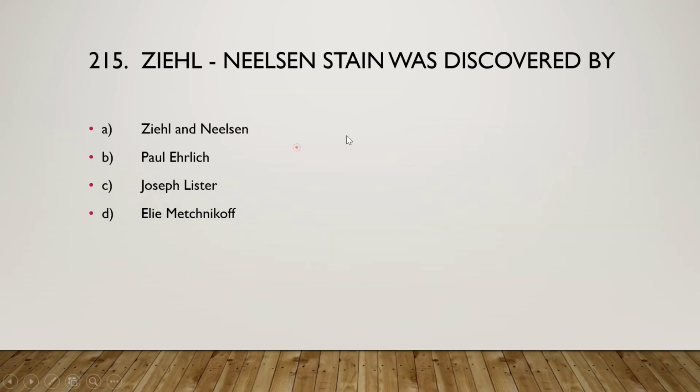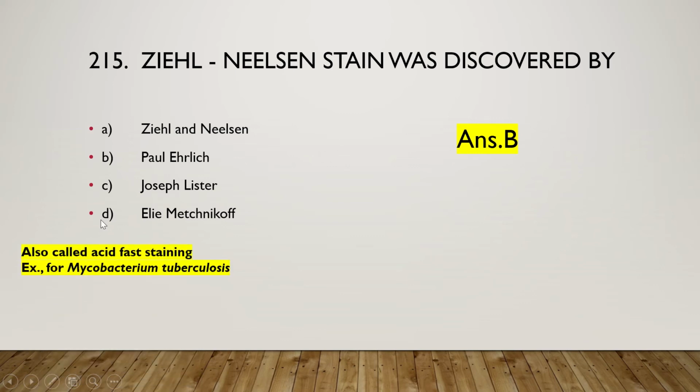And the next one is: Ziehl-Neelsen stain was discovered by Ziehl-Neelsen, Paul Ehrlich, Joseph Lister, or L. Pasteur. And the right answer is option B, that is Paul Ehrlich. This Ziehl-Neelsen test is also known as acid fast staining, used to stain Mycobacterium tuberculosis.